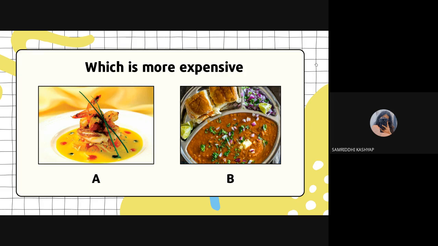So, what do you think? What makes the difference here? What is the key element? So, we see the first one because of the presentation. Excellent, exactly, that's the point. The presentation with which the food in A is presented is more appealing to the senses. It makes it seem more premium, more expensive. Although the quantity of food in A is less, the way it is presented makes us think it is more expensive. So you can infer here that design and presentation are so important in any product that we present.